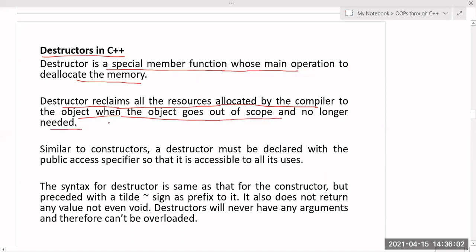An object, whenever the program ends. Suppose we don't have this concept called destructor, then compulsorily it has to be taken care of by some other concept. But in the case of Java or .NET or Python, there is a special concept called garbage collector, which will take care of all of this. Any unused objects, freeing their memory, all of that will be taken care of by this garbage collector. But in the case of C++, there is no concept of garbage collector. So that's why it has to be done manually by using these destructors.